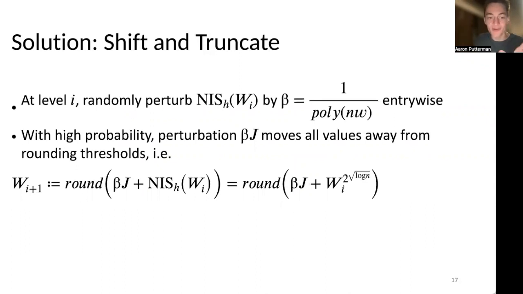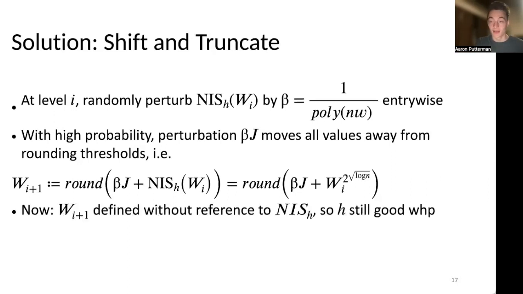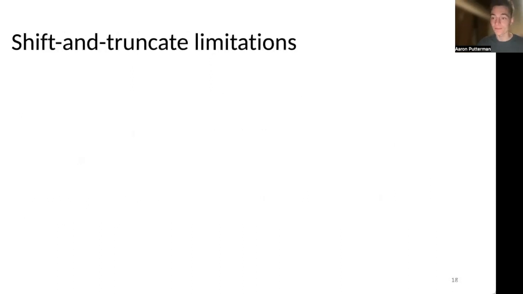And it turns out that when you round the result of adding this entry-wise noise to the result of calling Nissan on Wi, this equals, exactly with high probability, the result of rounding the same noise added to the true powering of Wi. Because of this equality, Wi plus 1 is now defined without reference to Nissan sub H, so you can reuse this offline seed H, and it'll still be good with high probability.